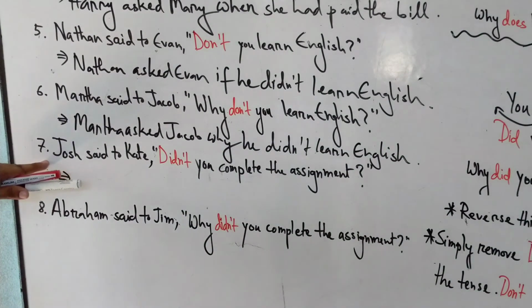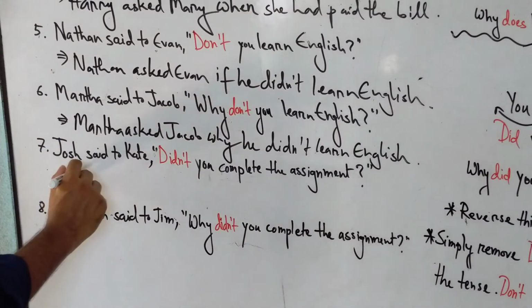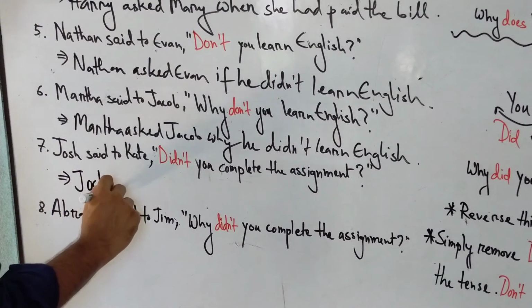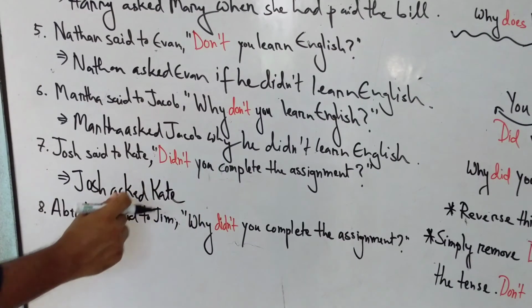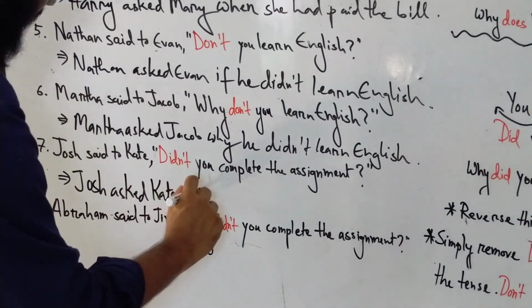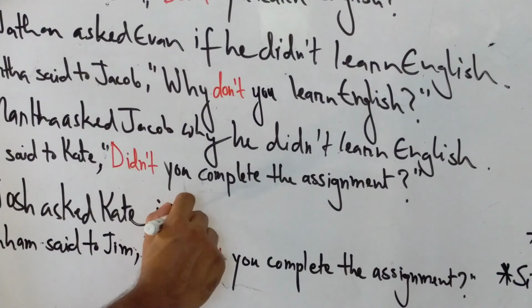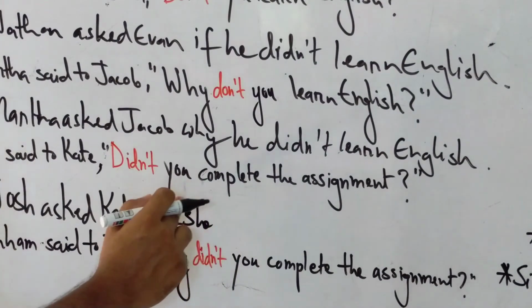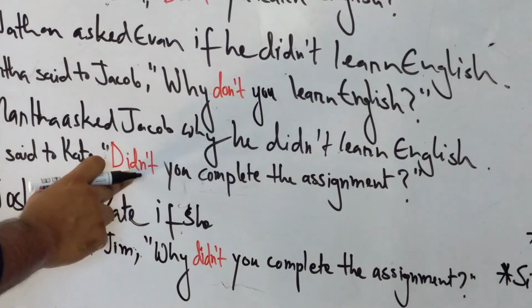Josh said to Kate, "Didn't you complete the assignment?" So let's solve it. We're going to write Josh asked Kate. So it's a yes no question. We're going to put if, and the person Kate is the person referred as you here, so it's a female. We're going to write if she. So Josh asked Kate if she. Now didn't is in past indefinite tense.